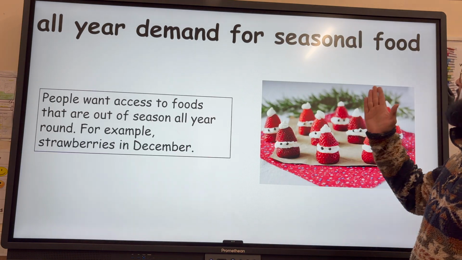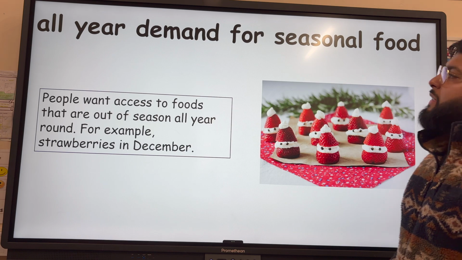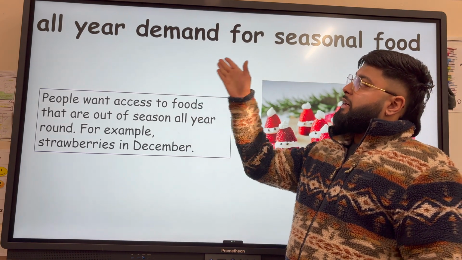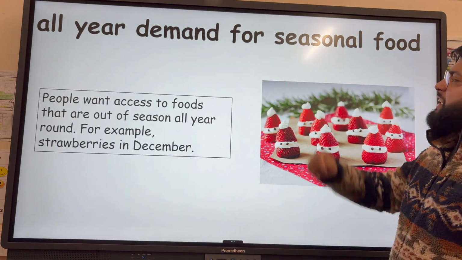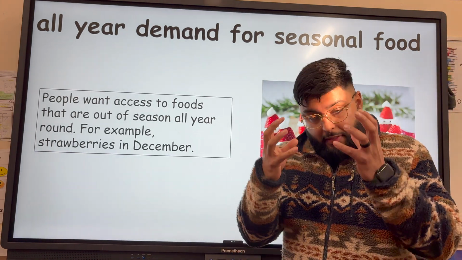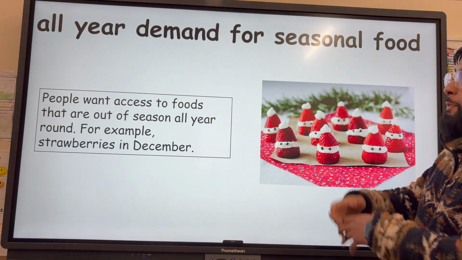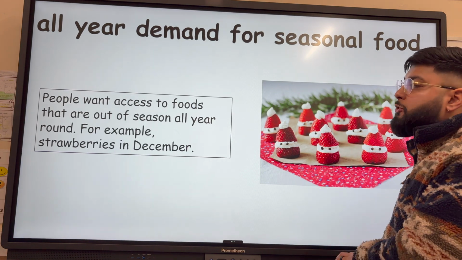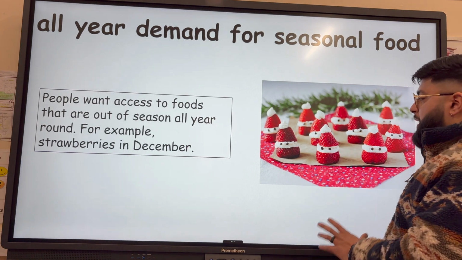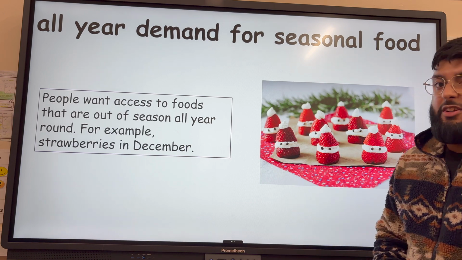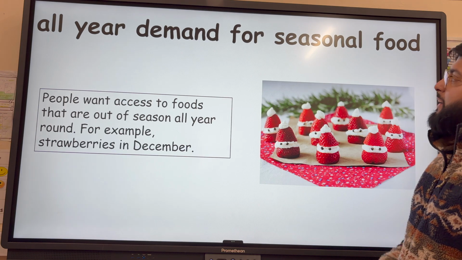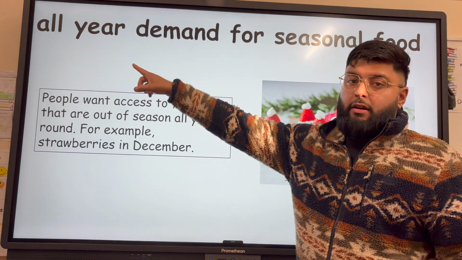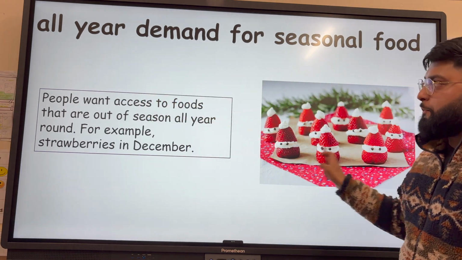The all year demand for seasonal food. Think about the all year demand part, so people needing something all across the year, and then seasonal is to do with something being only part of the year. So people want access to foods that are out of season all year round. For example, people want strawberries, they might have a nice dessert with their Christmas dinner in December. So there is a demand all year for foods that are seasonal.